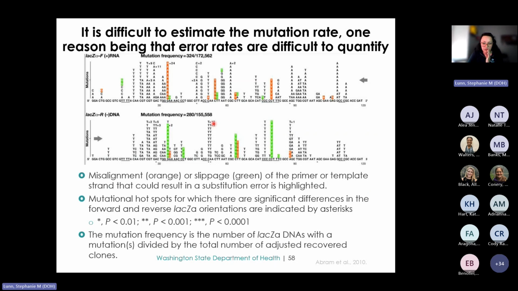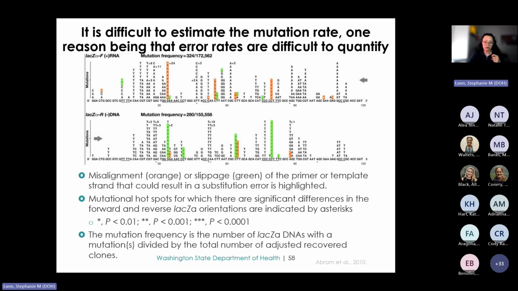So what this figure shows, and you see here, this is the forward orientation or the plus strand, and this is the reverse orientation or the negative or minus strand. This figure shows that the errors in mutation incorporation are not uniformly distributed as each genome is copied. And the mutational profile for the orientation of each strand, forward and reverse, is also very different when you look at each of them. So this variability can lead to either overestimations or underestimations of the mutation rates.